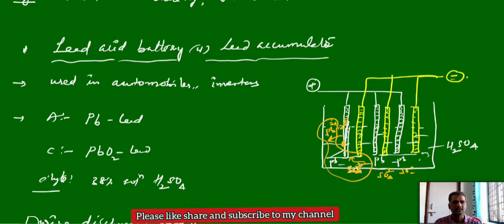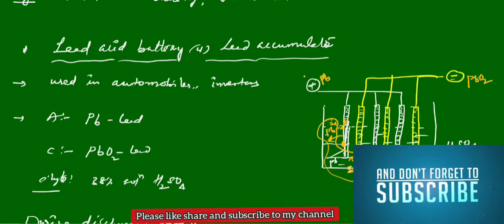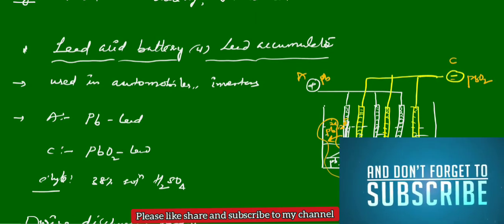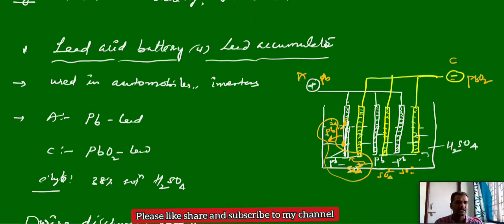Similarly, this is lead dioxide, and this is the lead plate. It is the anode and this is the cathode. Again, the lead dioxide at the cathode takes the electrons, and the lead dioxide releases lead 2 plus ions into the solution. Why? At the cathode, reduction takes place: lead is present in the plus 4 oxidation state, and it is converted into plus 2 by the reduction process. Here the anode also releases lead 2 plus and the cathode also releases lead 2 plus.